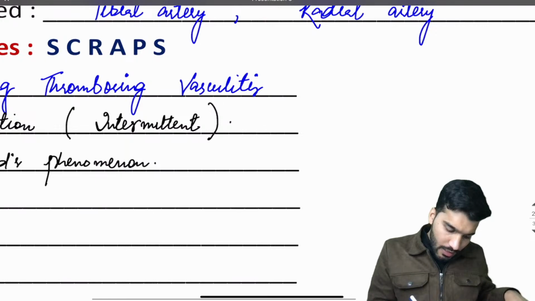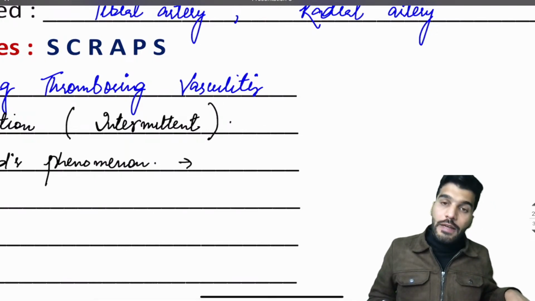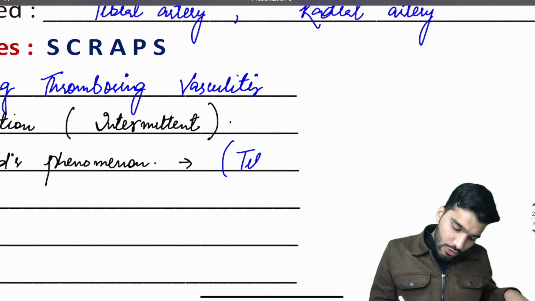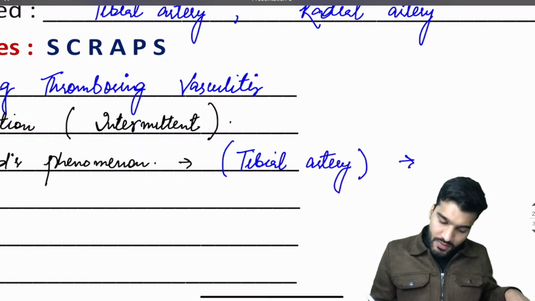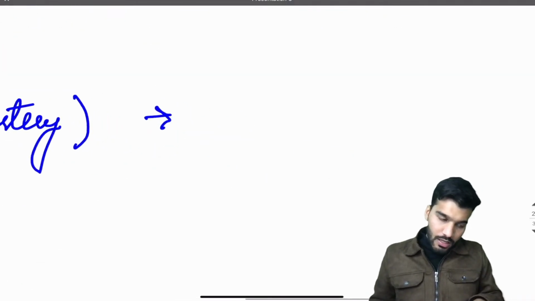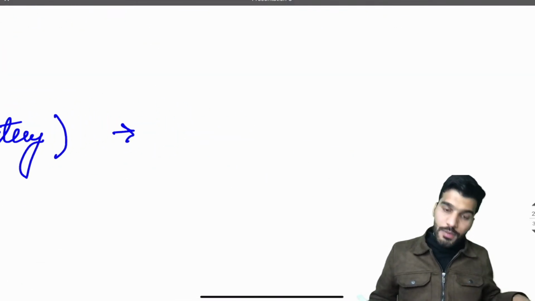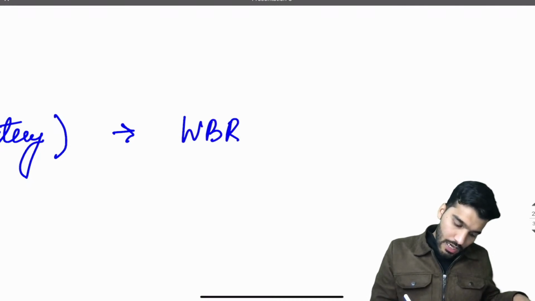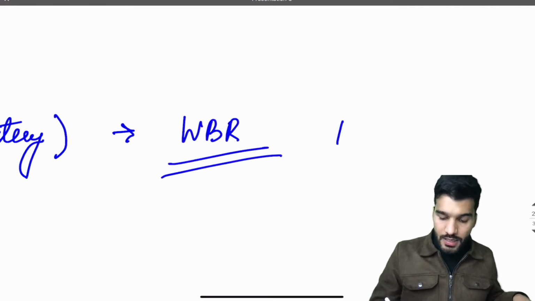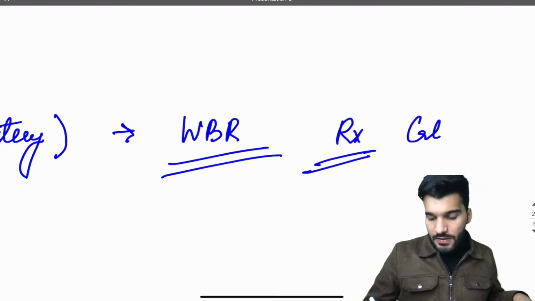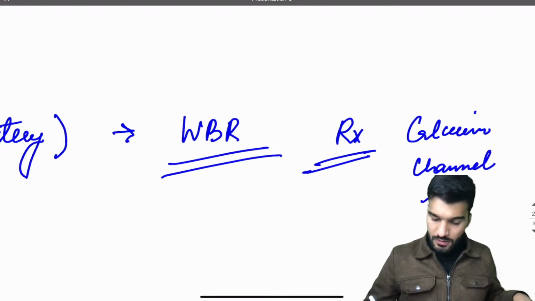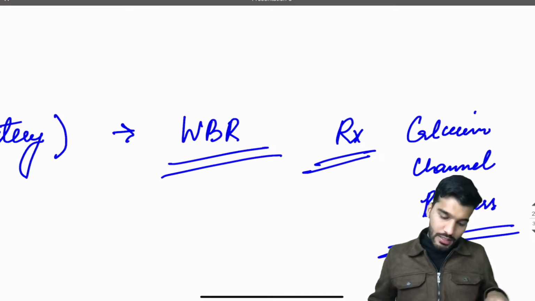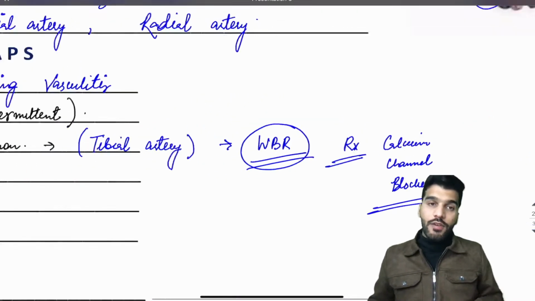I'm writing it here only. And this Raynaud's phenomena, sir, it is due to the involvement of which artery? It is due to the involvement of the tibial artery, number one condition. Number two, in this Raynaud's phenomena we have a color change appearance: W B R, that is white, blue and red. So Raynaud's phenomena treatment is calcium channel blockers. Remember this, WBR, Raynaud's phenomena.